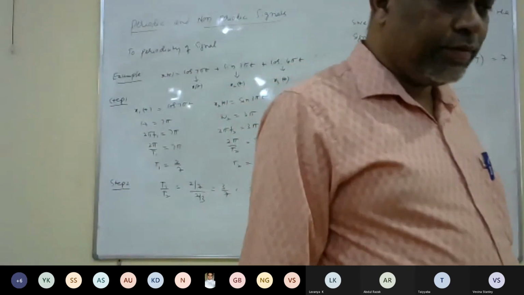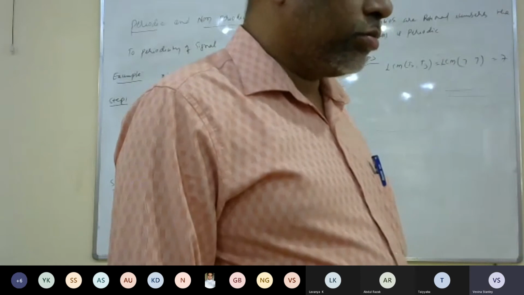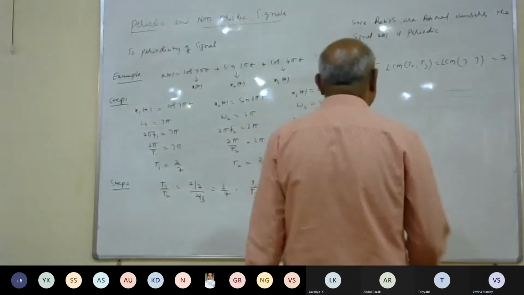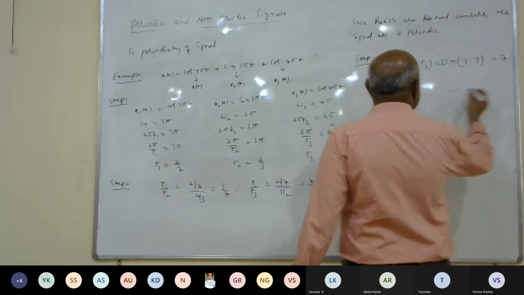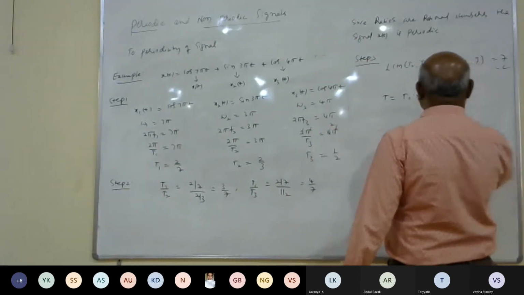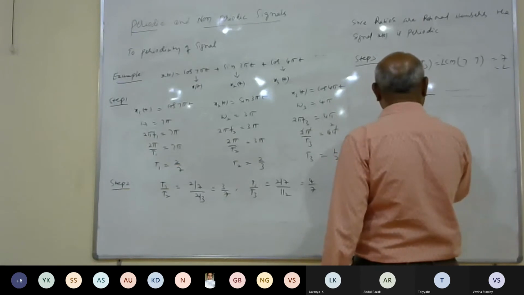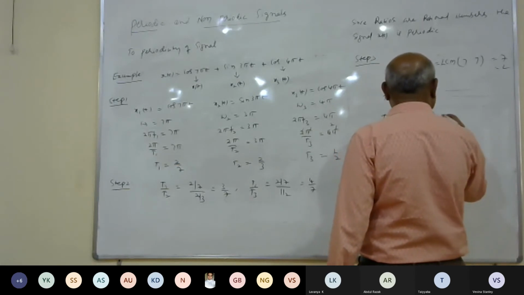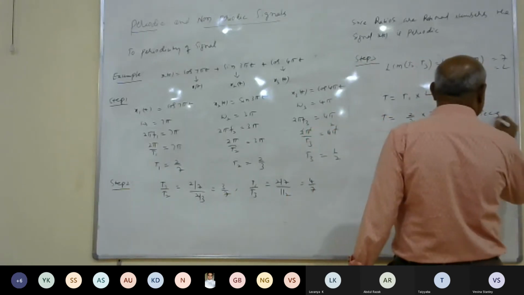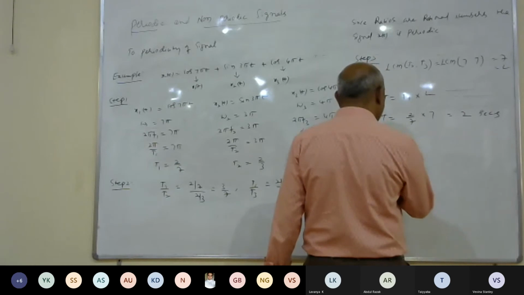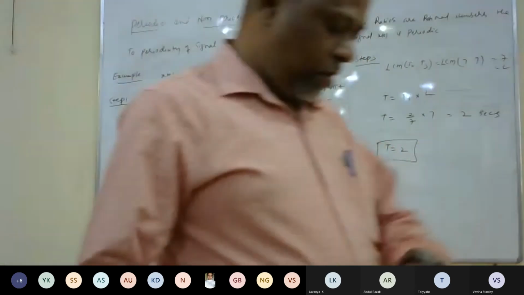Is it right? Yes, sir. Now, once you have the LCM, then its fundamental period is given by T1 into L. T1 value is 2 by 7, into L value 7, 7 gets cancelled, fundamental period is 2 seconds. That is T is equal to 2. This completes the problem.